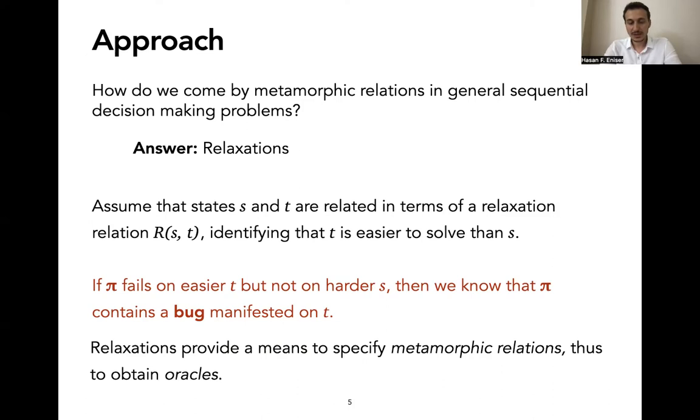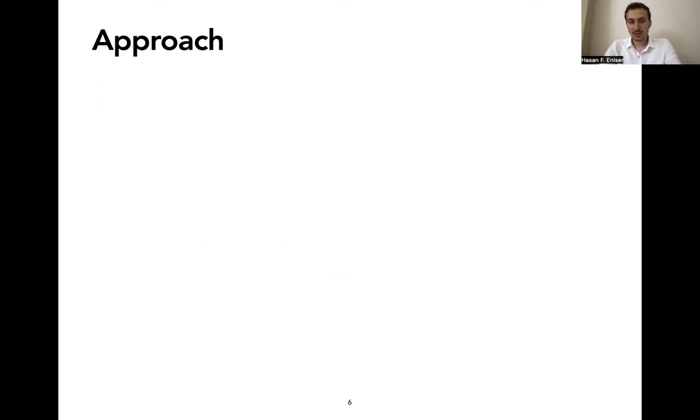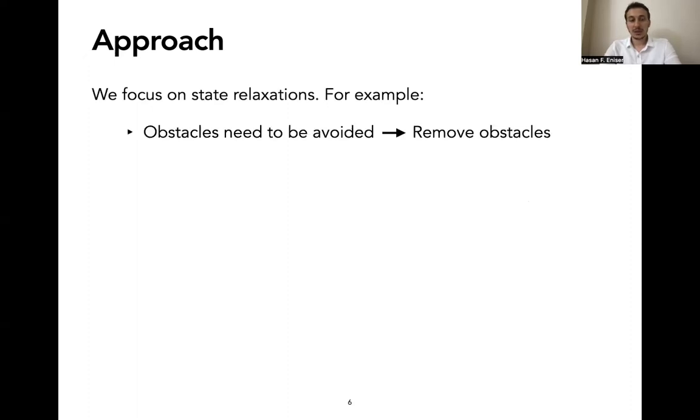So if you know this, then we can use relaxations as a means to specify metamorphic relations and also to obtain oracles. In this work, we focus on state relaxations. For example, if in the environment obstacles need to be avoided, we can remove the obstacles.